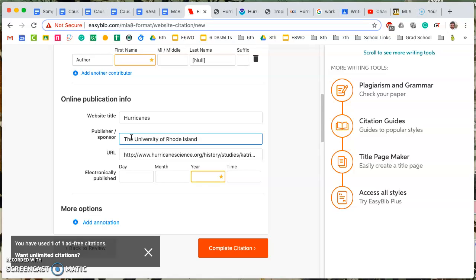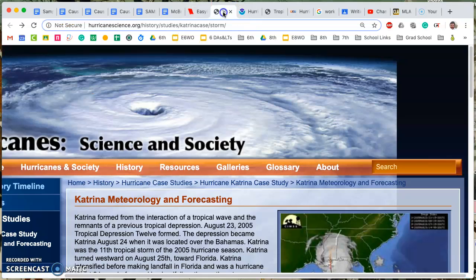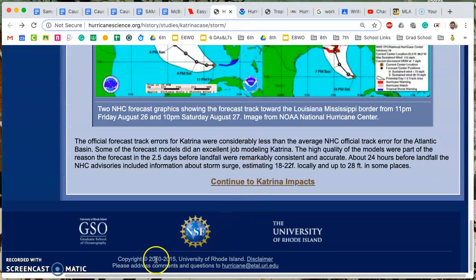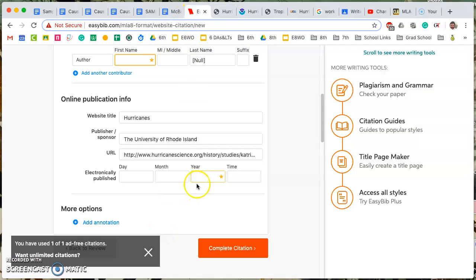Now, if you had a news outlet and needed to put the publisher and sponsor down, you'd put NPR or BBC or CNN or whatever news source you have. For electronically published, I scrolled down to the bottom and saw between 2010 and 2015. I'm going to put the latest date, 2015.